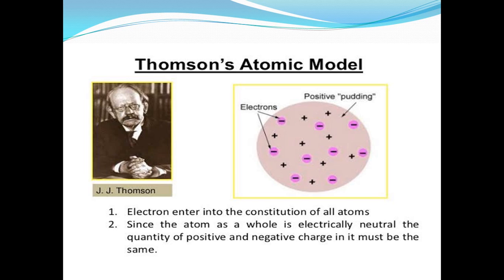So again, we said that Democritus imagined that the atom is solid. Then Dalton completed his idea. Then Thomson was the first scientist who, by his experiment, proved that the atom has electrons.